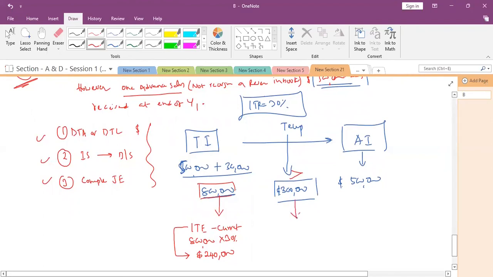We are not going to pay 30% on 300,000 in future. How much is that? 90,000.